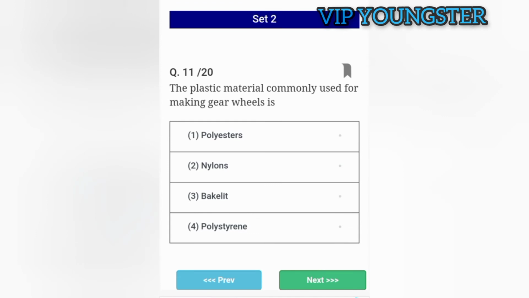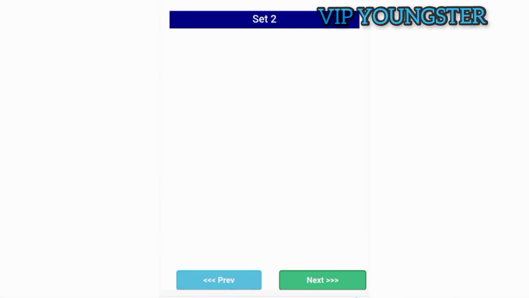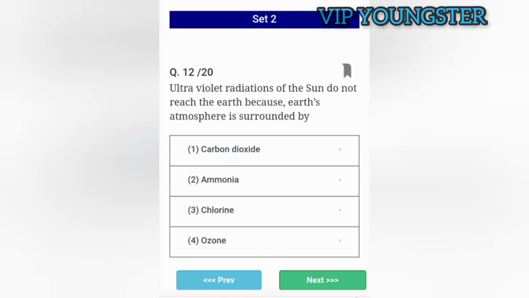The plastic material commonly used for making gear wheels is nylon. Ultraviolet radiations of the sun do not reach the earth because earth's atmosphere is surrounded by ozone.